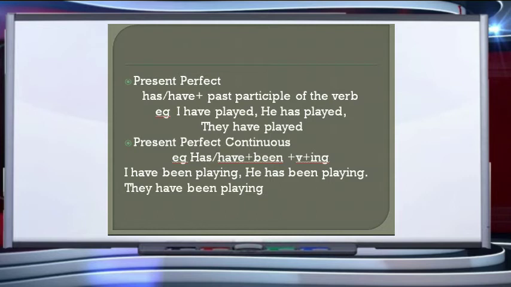"I have been playing." "He has been playing." "They have been playing." That is, for this time period, we have been playing and we have just completed our task. So, it is a combination of the perfect and the continuous tense. The present perfect continuous tense.